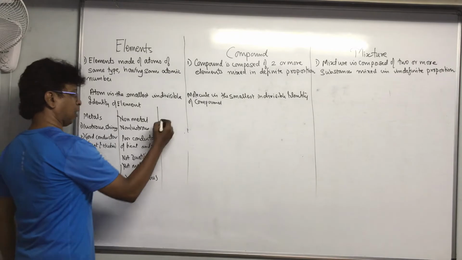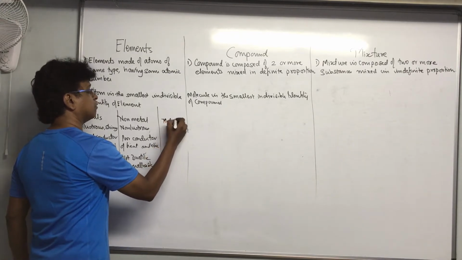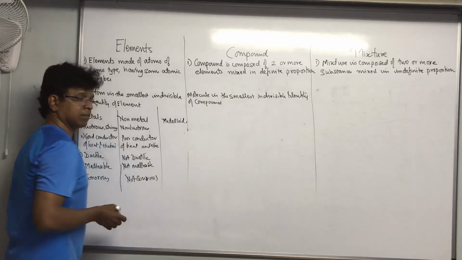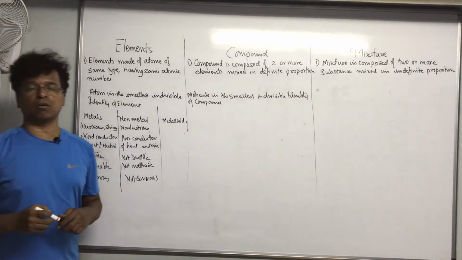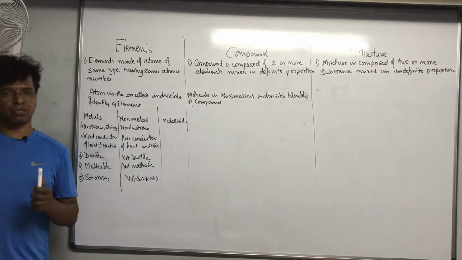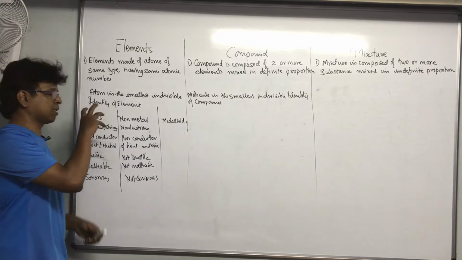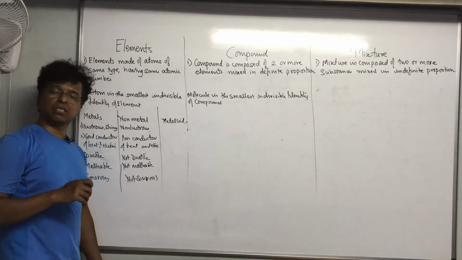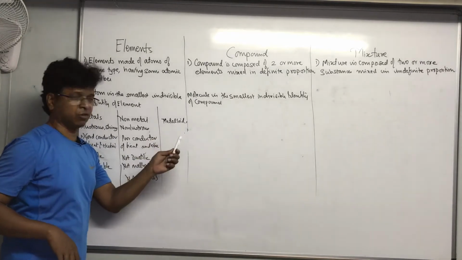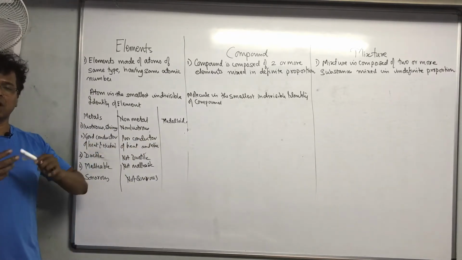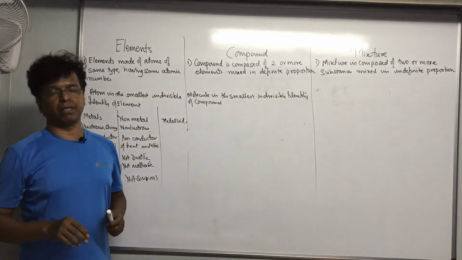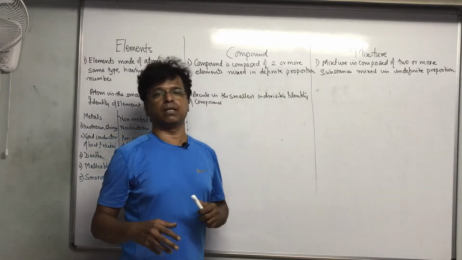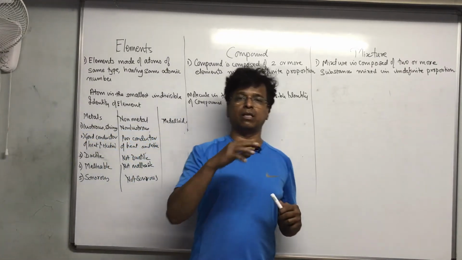Because there are also some substances that are called metalloids. Metalloids are substances which have some properties of metals and some properties of non-metals. That's why they are called metalloids. When they have properties of metals and non-metals together, then we call them a metalloid.